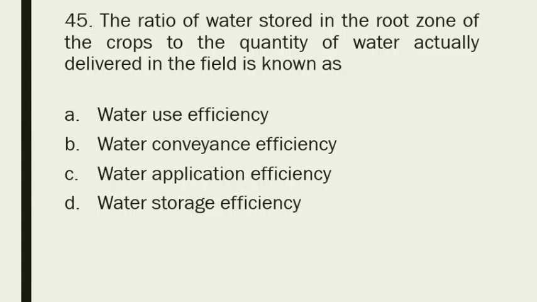Question number 45. The ratio of water stored in the root zone of the crop to the quantity of water actually delivered in the field is known as: option A water use efficiency, option B water conveyance efficiency, option C water application efficiency, option D water storage efficiency. The answer is option C, water application efficiency.